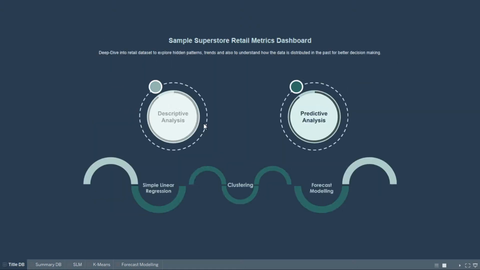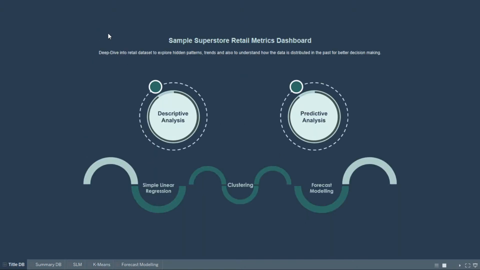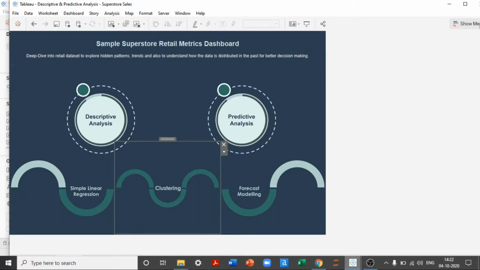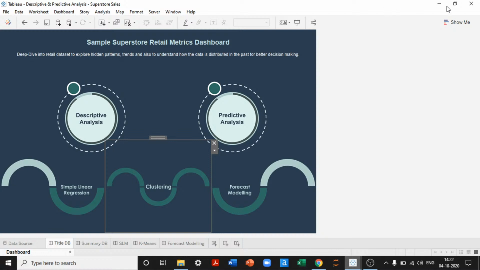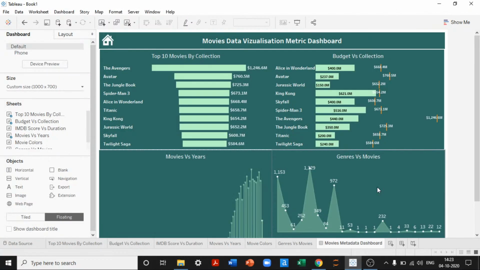Again, I can go to the home page. I can work on the clustering and the forecast modeling. If I wanted to see what is there in K clustering, it takes you to the clustering output as well. Again, I can come back to this. So whatever functionalities that you have seen here are all buttons only, navigating from one place to another place based on our requirement. That is the idea behind building a view as well.